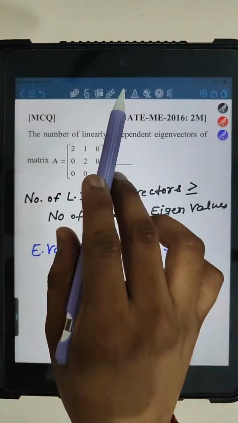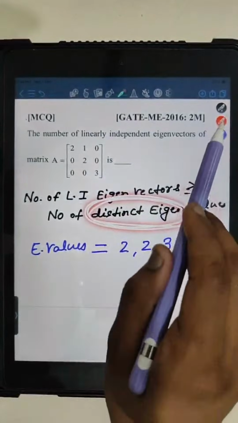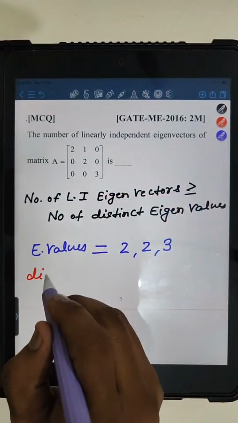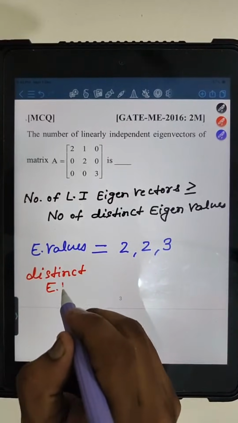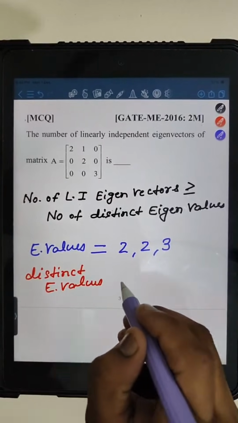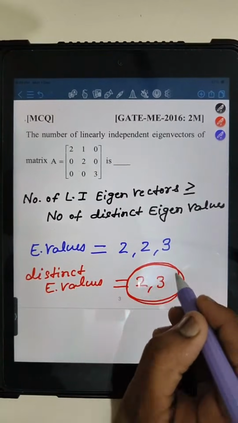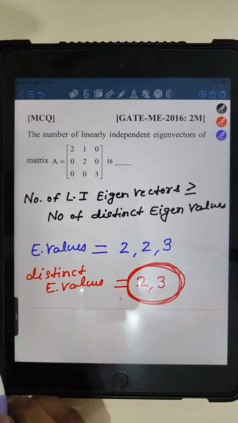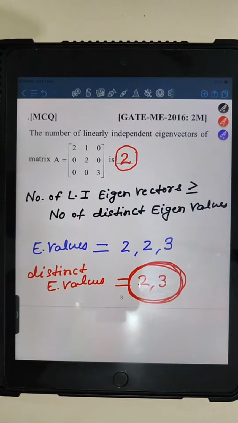Now what you have to find? Number of distinct eigenvalues. Distinct eigenvalues will be what? 2 and 3. That means these two are the distinct eigenvalues. So the answer will be 2, right?